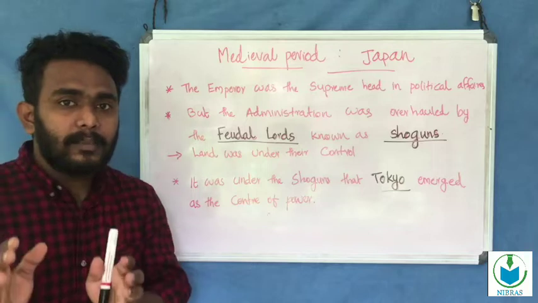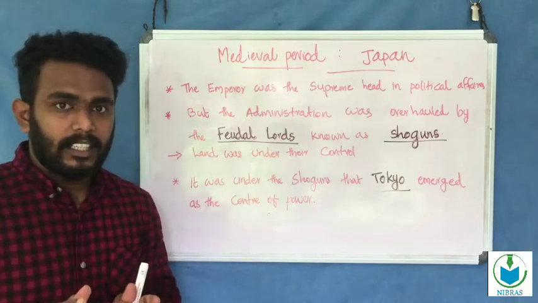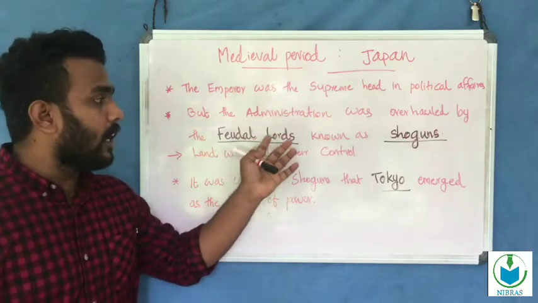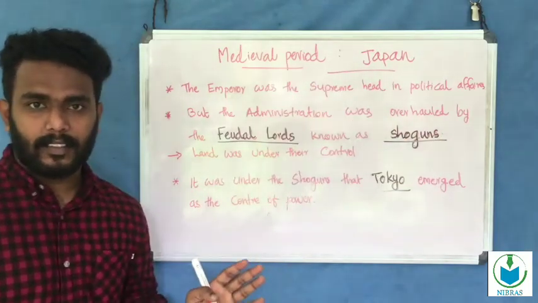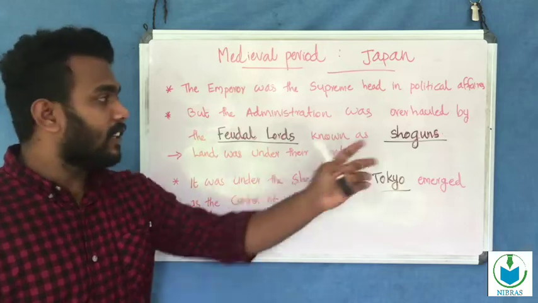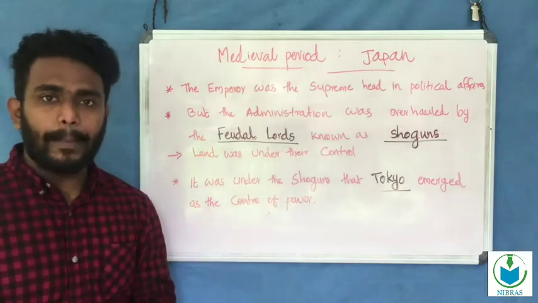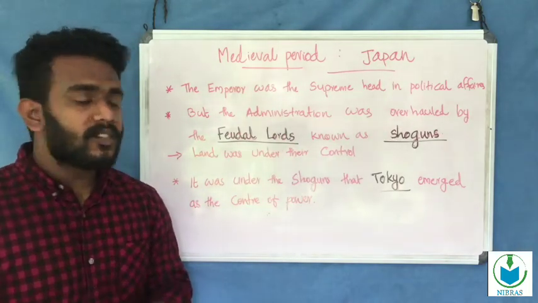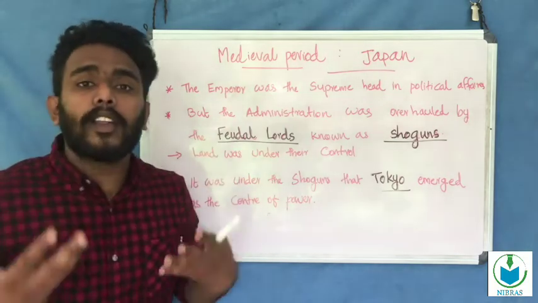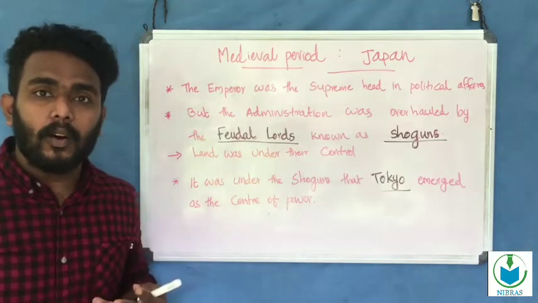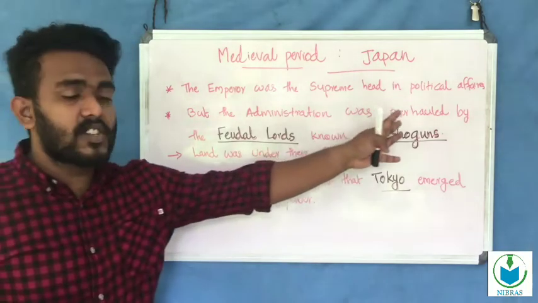So the administrative power was in the hand of the feudal lords, the shoguns.